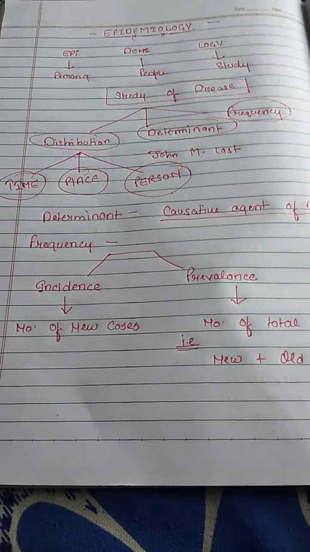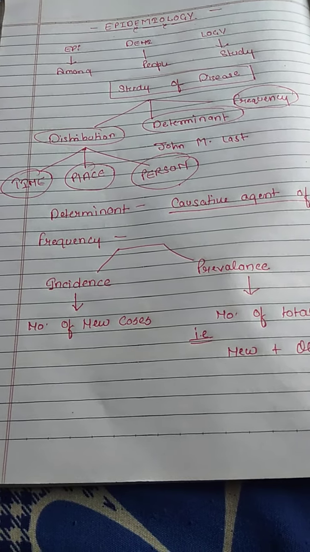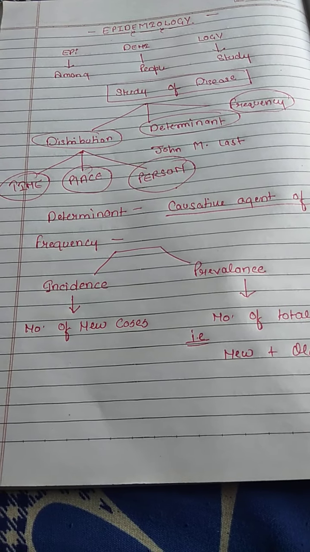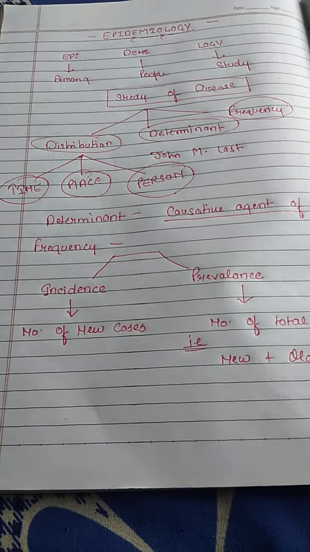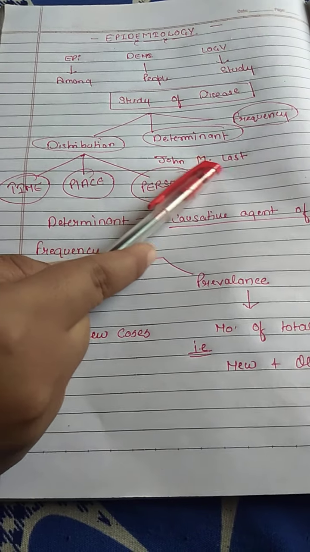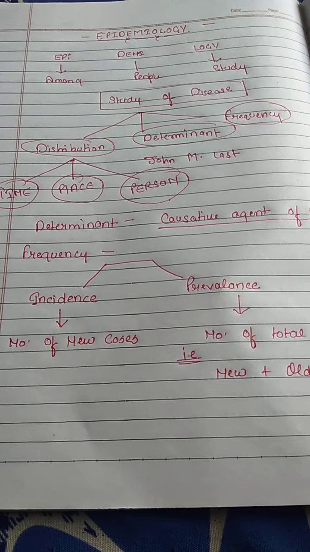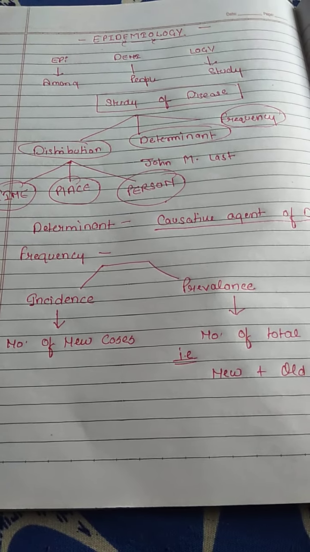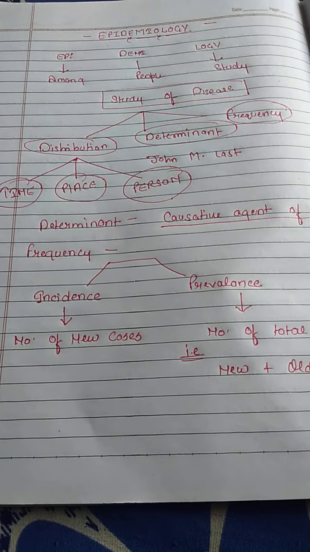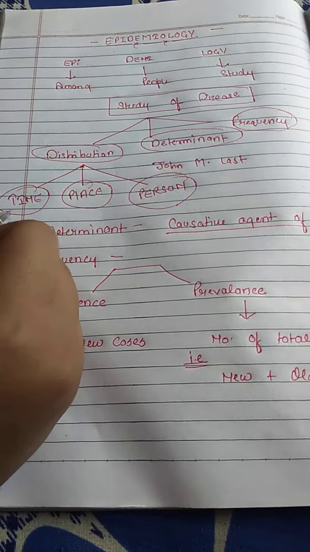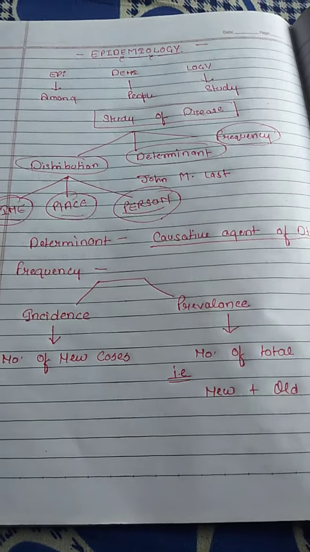Now what do we study in diseases? In diseases, we study three parameters: distribution, determinant, and frequency. This definition was given by John M. Last. So distribution: what is the meaning of distribution, and how the disease is distributed. It can be distributed in time, place, and person.